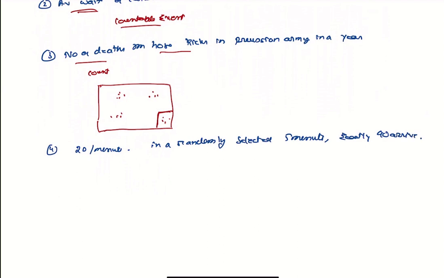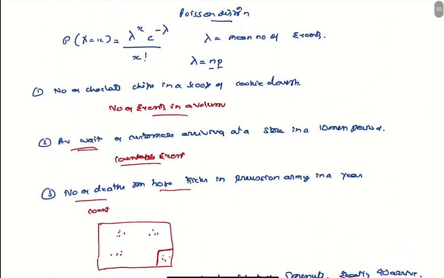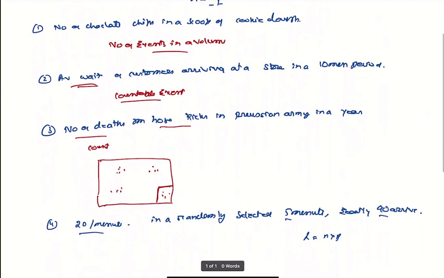So you can say, okay, we can do this as a Poisson distribution. You have 90 and 5, you can get a lambda, which is n times p. You already have the p here, so you can use this distribution. We have everything: the mean number of events, and the x, which is 90, and you can do this.